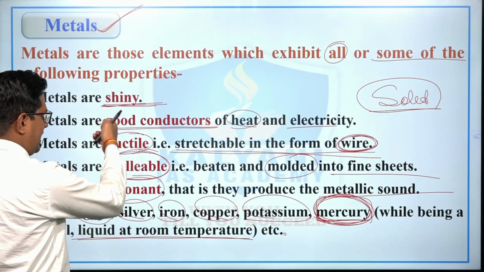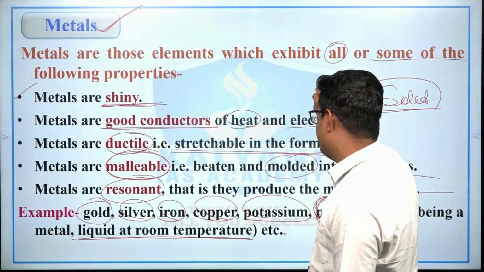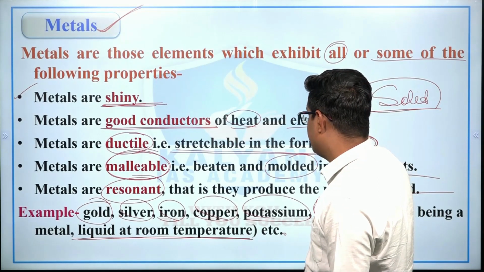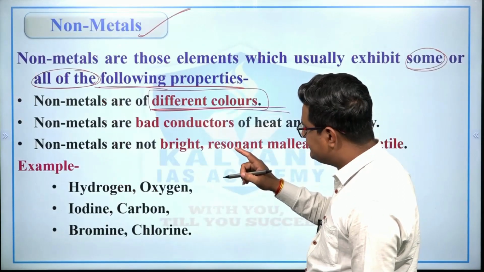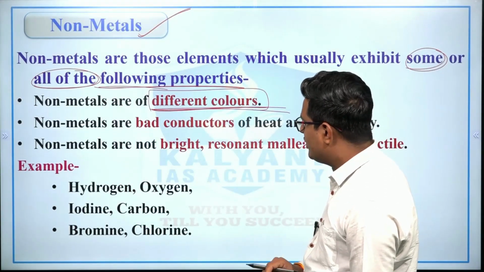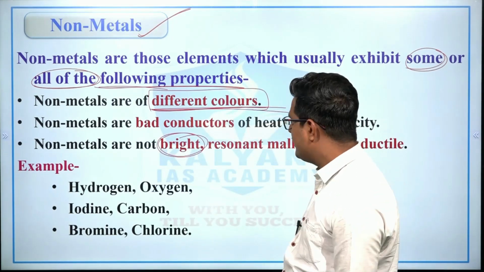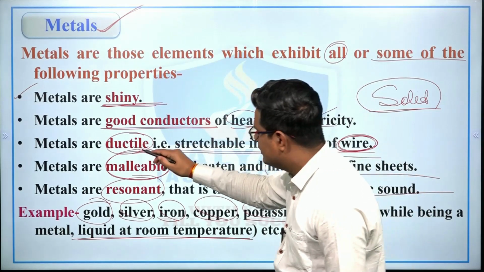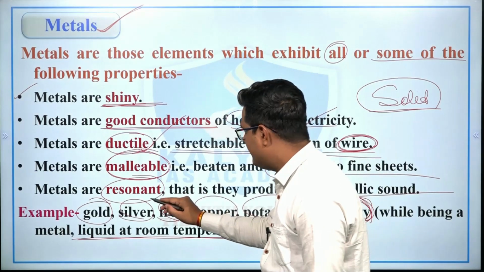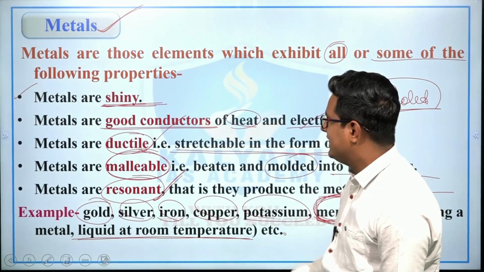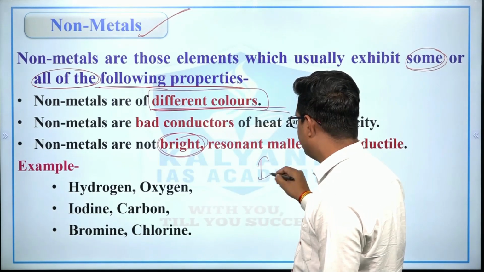Second, metals are good conductors of heat and electricity, whereas non-metals are bad conductors of heat and electricity, right? And the third thing is that non-metals are not bright, or we can say not shiny. Non-metals are not ductile, not malleable, and non-resonant.